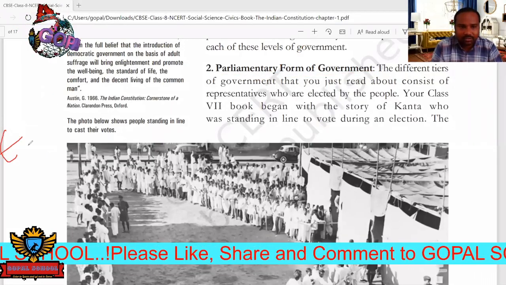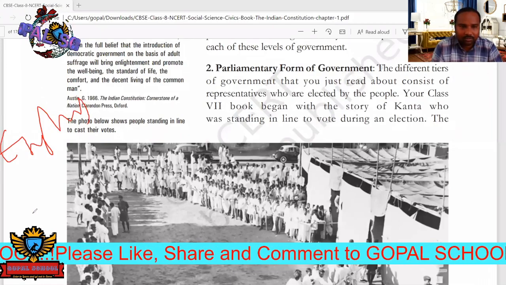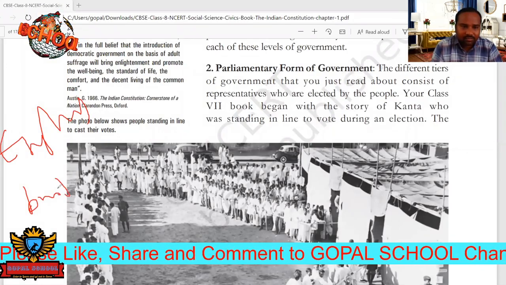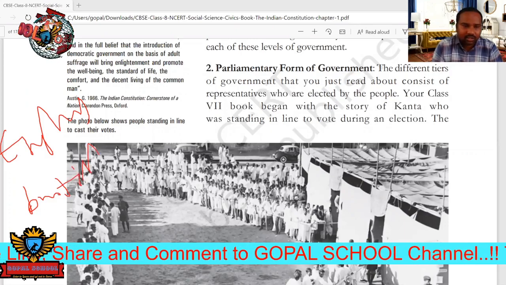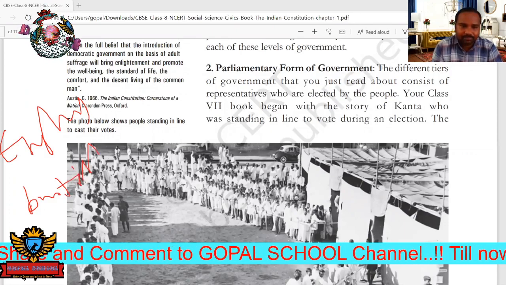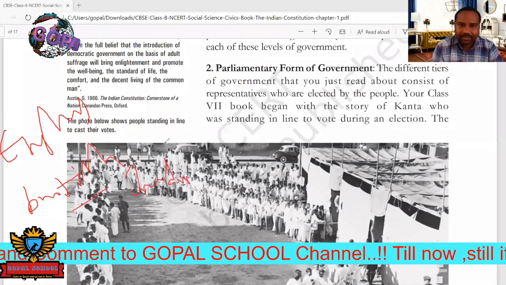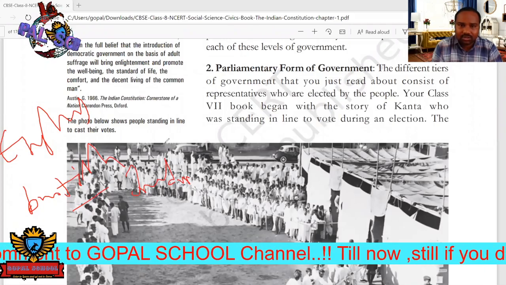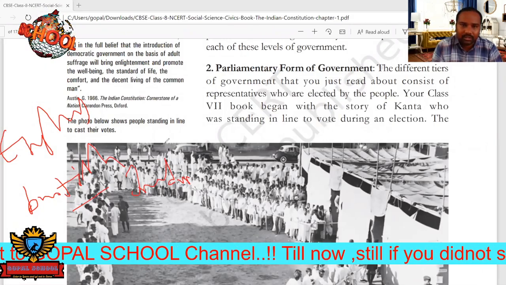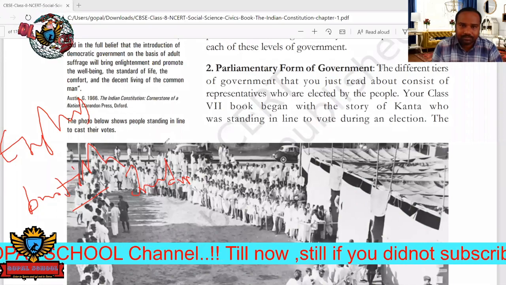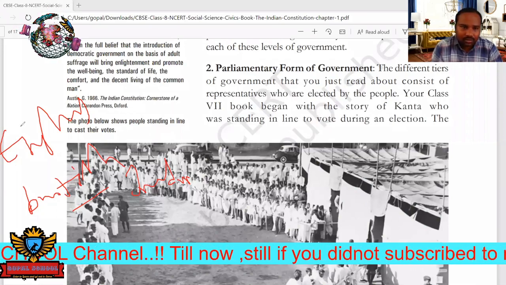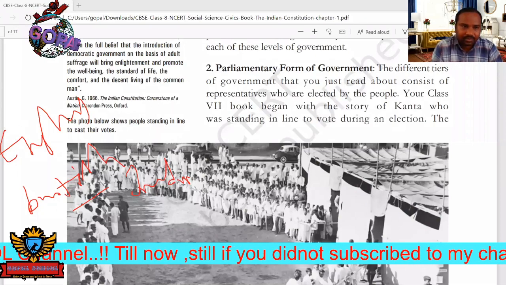So England has the British Parliament. The same kind of system was there in our country, called the Indian Parliament. That's why our country's constitution is called the parliamentary form of government. And not only this one. Here, for example, Parliament is there.